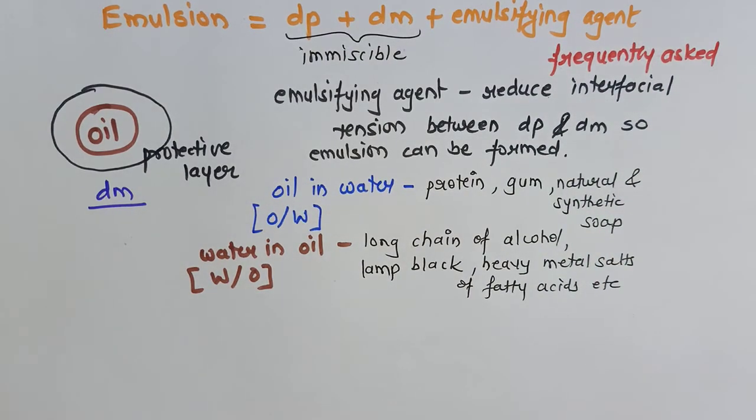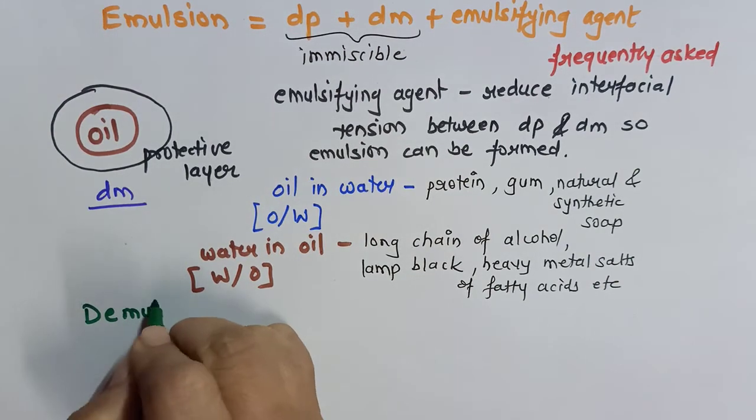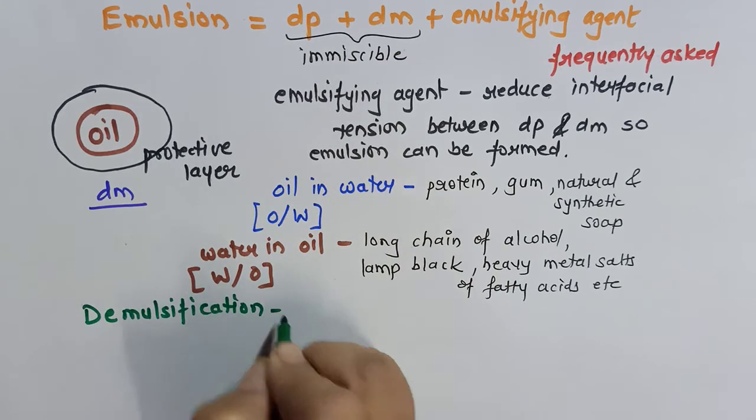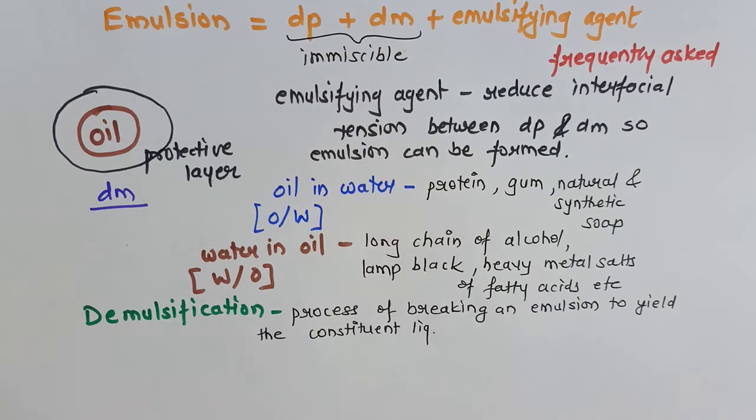In colloids, we have seen that DP and DM can be separated. Now, can we separate DP and DM in case of emulsion also? Yes. And the name of the process is de-emulsification. So, what is de-emulsification? The process of separating emulsion. Basically, de-emulsification is the process where we are separating the DP and DM of an emulsion.